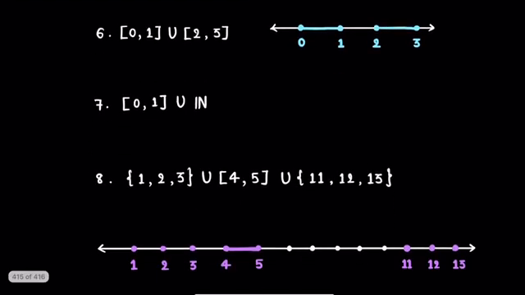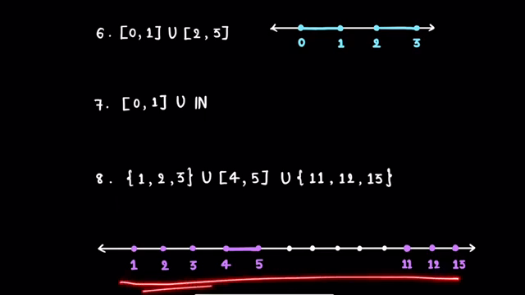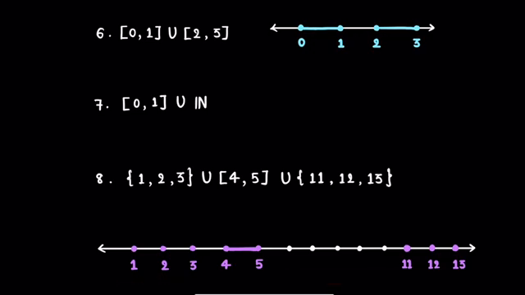Next is an interesting example. Here we have taken union of set containing numbers 1, 2, 3 with interval 4, 5. Again union is taken with set containing numbers 11, 12 and 13. Now all these three sets are closed subsets of real numbers, so their union will be again a closed subset of real numbers. Here is the pictorial representation of this set, and clearly as it is a closed subset of real numbers, it will form a timescale.